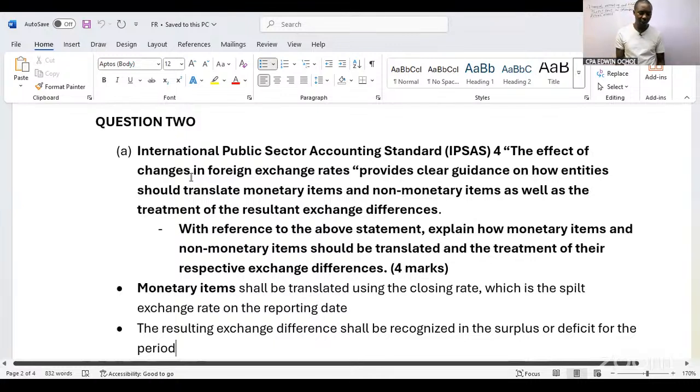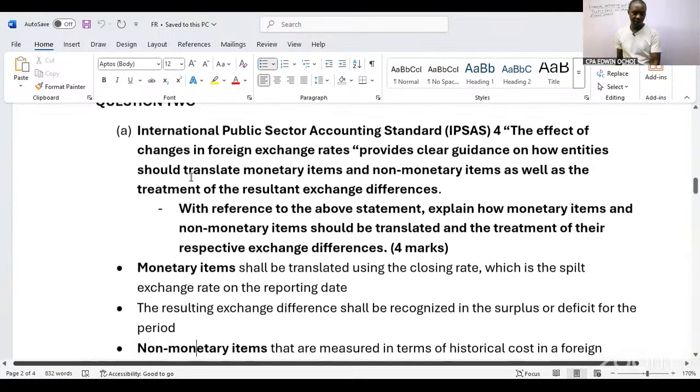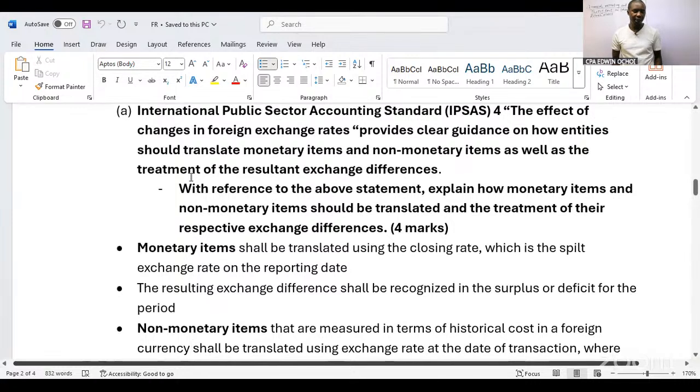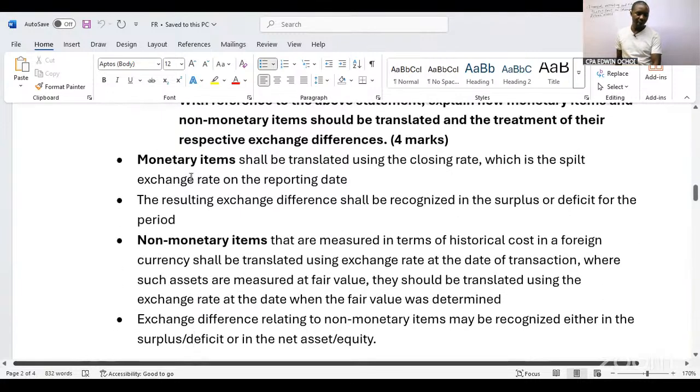So monetary items shall be translated using closing rates, which is the spot exchange rate on the reporting date. So you translate monetary items using the closing rate, which is the spot exchange rate on the reporting date. The resulting exchange differences, when you translate, shall be recognized in the surplus or deficit for the period.